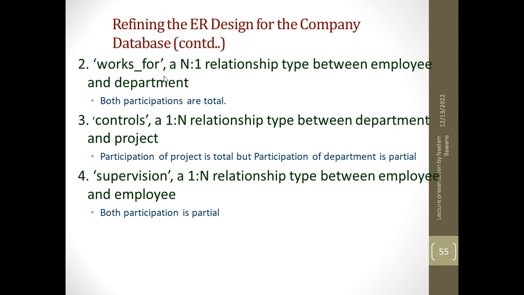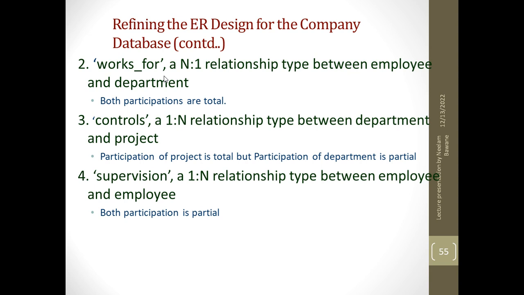The next is department controls project. Now, one department might control several projects. Now, project will definitely belong to a department, but sometimes a department may not have a project under it. So, project participation is total, but department participation is partial.